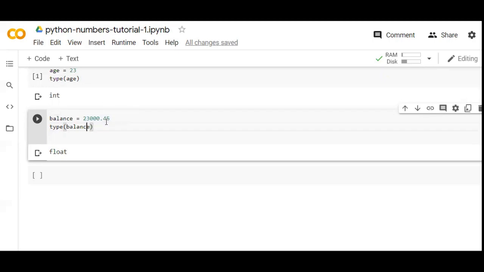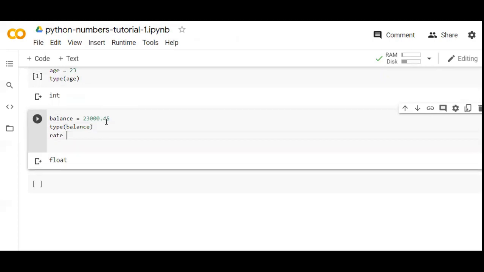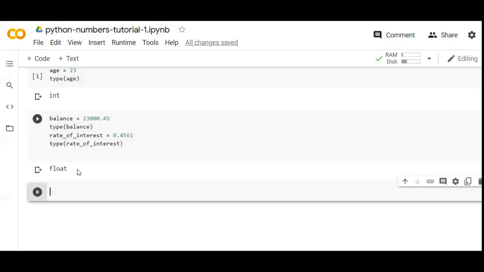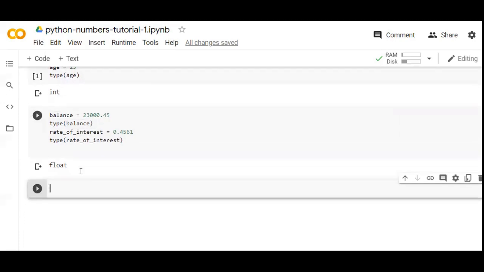If I write here, let's say, rate of interest is 0.456, and if I write here type, you can see it will return float. There is no concept of double or long in here. We have only one decimal data type which is called float. So that's it. And the third category we have is complex numbers.